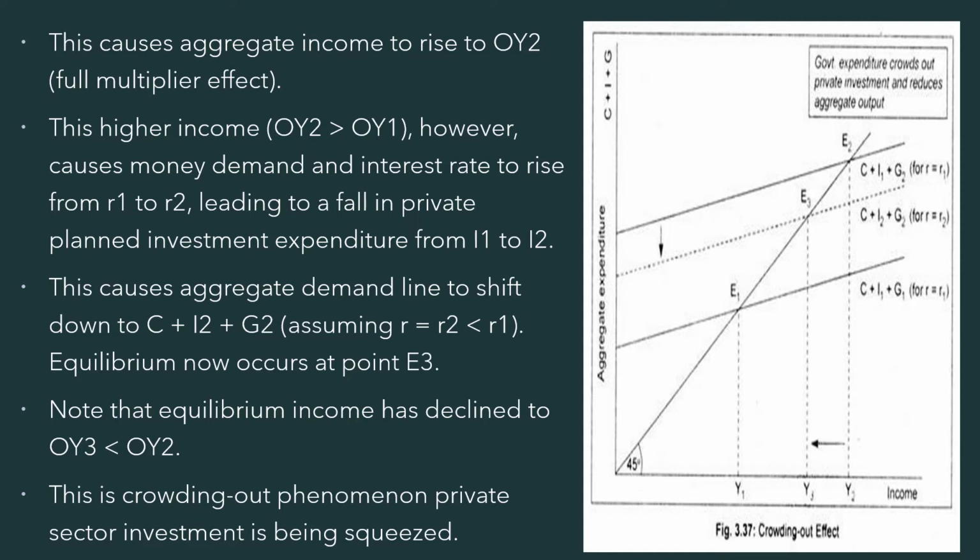Earlier the interest rate was R1, and now as a result of the increase in income, the interest rate has increased to R2. This will lead to a fall in private planned investment expenditure from I1 to I2, because as the interest rate has increased, investment would fall from I1 to I2. This causes aggregate demand to shift down. As a result of the fall in private investment, the aggregate demand line would shift down to C plus I2 plus G2. We have to assume that R2 is greater than R1.